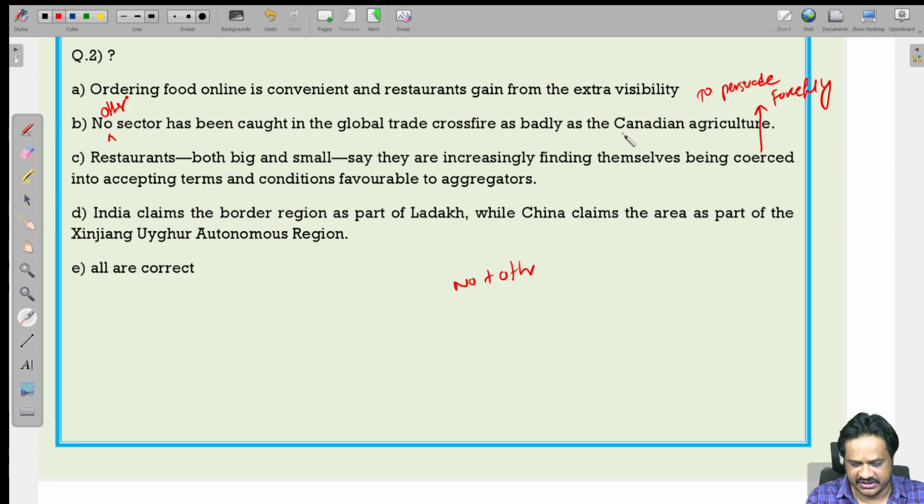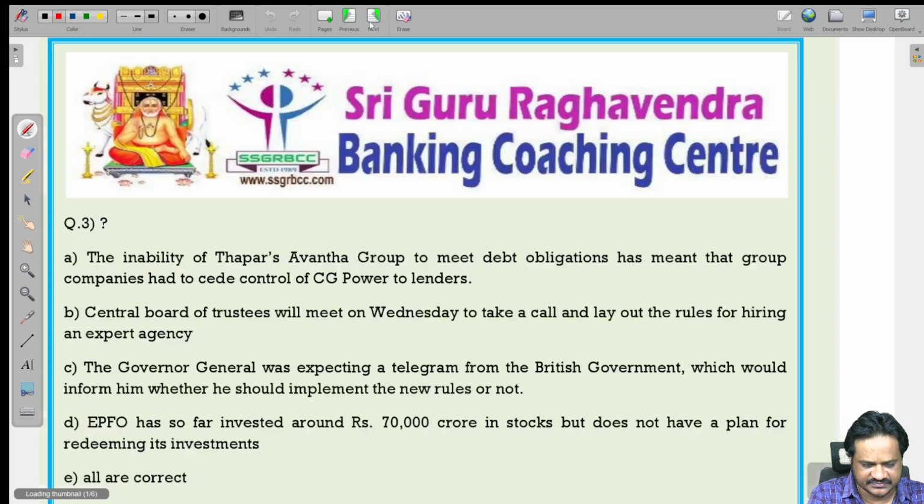Canadian agriculture is the object. Whenever you are comparing the object with any other things, you should use no other. No other sector has been caught in the global trade crossfire as badly as the Canadian agriculture. So B contains the error. Let us see the third question now.